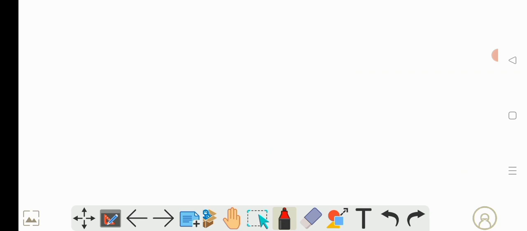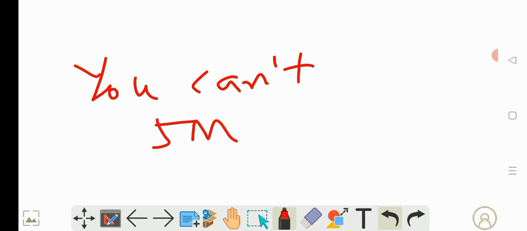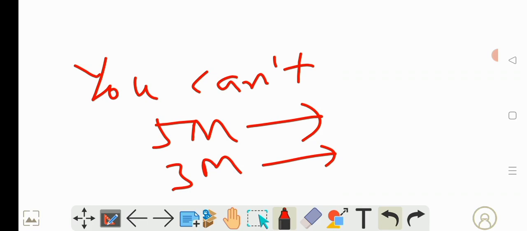So you cannot expect that 5 marks will come only from this chapter, 3 marks will come only from this chapter; like that you cannot expect. Nobody can say. In sample papers, sometimes they will give from one chapter, but in the main board exam, they may not give from that chapter.